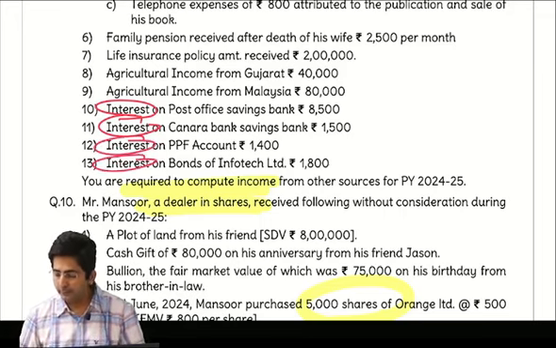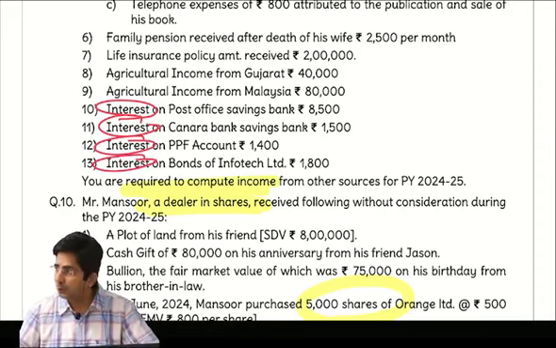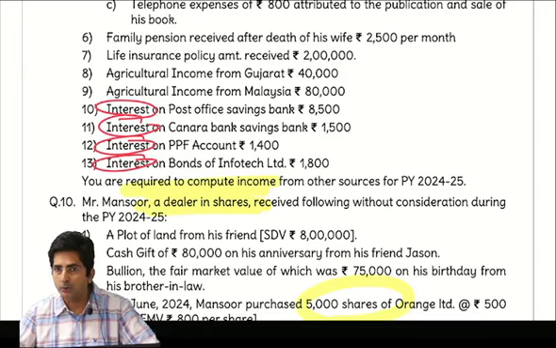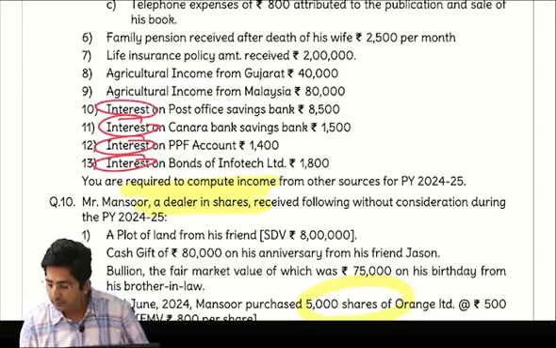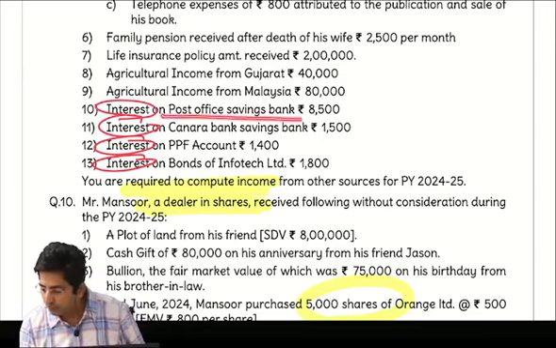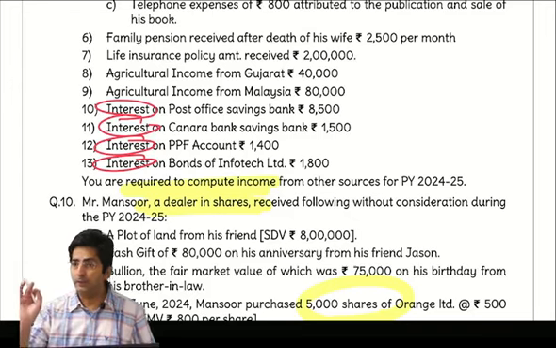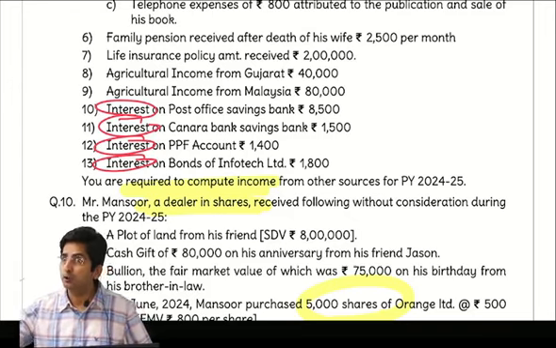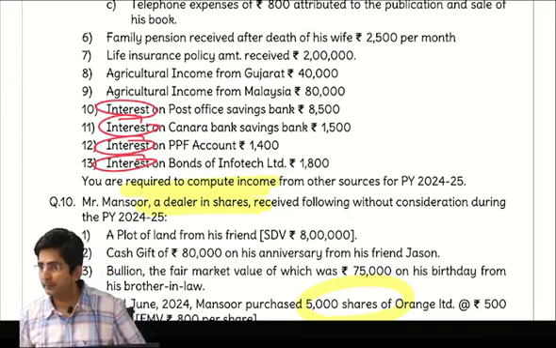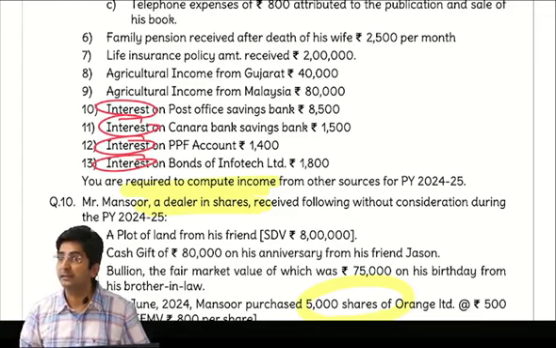And the moment you see interest, you should start singing: gold bonds, POSBA, PPF, Sukanya. So check, first one is POSBA only. Exempt up to 3,500. Actually in the law they have written that if there is a joint account in POSBA, then you will get an exemption of 7,000.